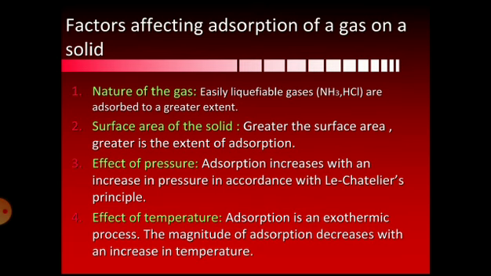So जो gases easily liquefiable होते हैं वो easily adsorb होते हैं on the surface of a solid. So that is the first factor which affects the adsorption. So you can say that liquefiable gases will increase the rate of adsorption, or liquefiable gases is directly proportional to rate of adsorption.